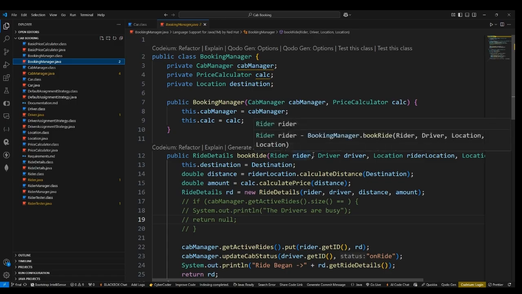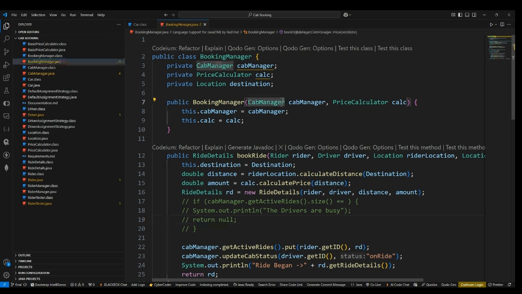Now I'm going to explain the subsequent part, the remaining classes of our LLD system. In order to solve the problem of booking a cab, we have used three manager classes: booking manager, cab manager, and rider manager, in order to handle the relationship between these three entities: the rider, the cab, and the car. As he has already explained the main functionality of those three classes, I'm going to explain the main idea of each of these classes now.